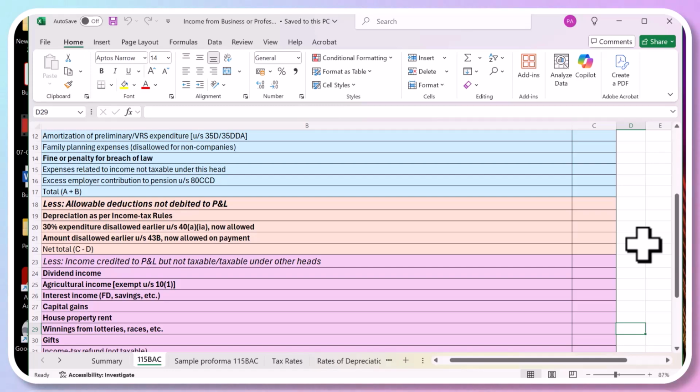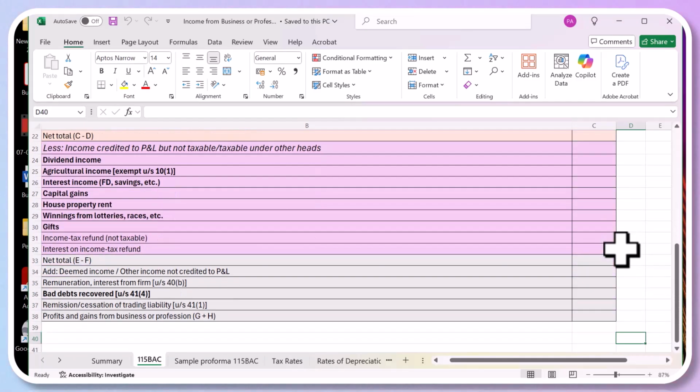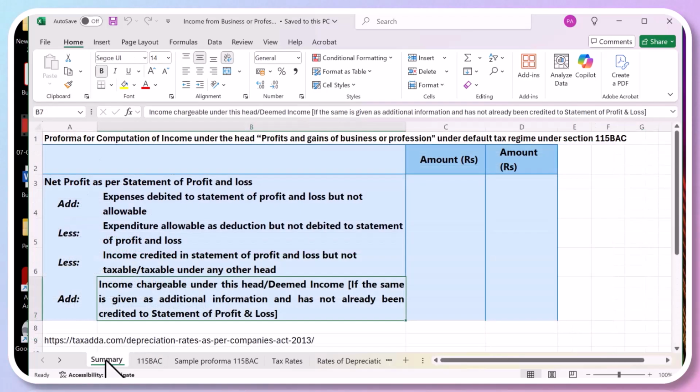Income chargeable under this head, or deemed income, if the same is given as additional information and has not been credited to the statement of profit and loss account. Now suppose there can be some income which has not been shown as income, which is called deemed income. For example, you had written off a bad debt. That means your customer was not paying. Normally you first make a provision and then finally write it off from your books. You show it as a bad debt.